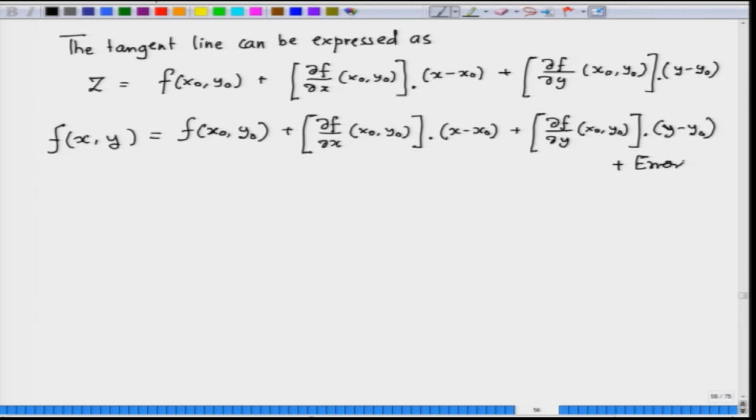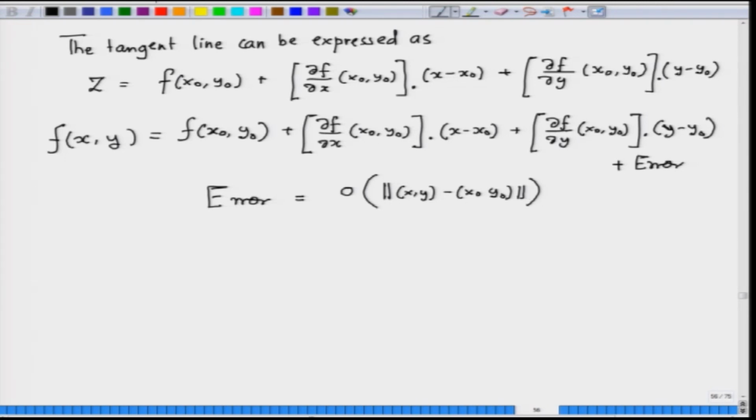And how should that error be? That is the question. That error term should be such that when (x, y) is going to (x naught, y naught), the error term should vanish very fast. In general the error term should be a small o quantity of the norm of (x, y) minus (x naught, y naught). That kind of quantity should be the error.